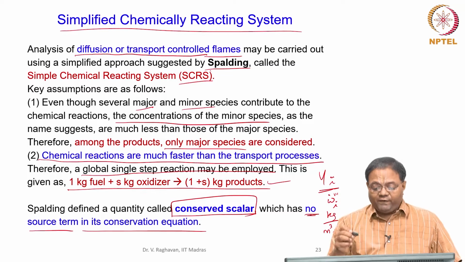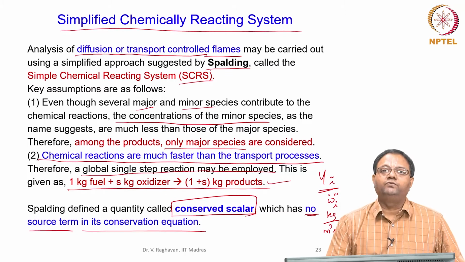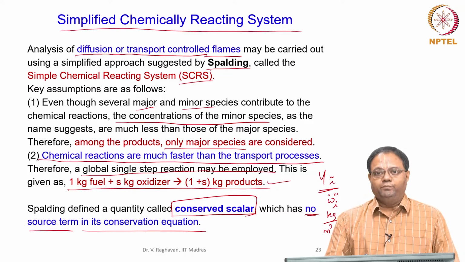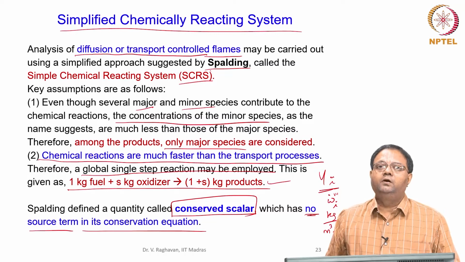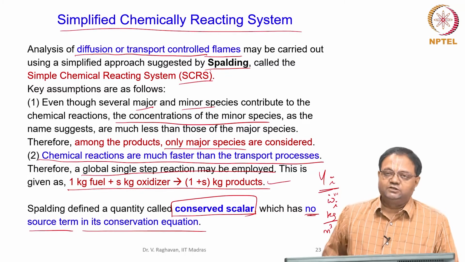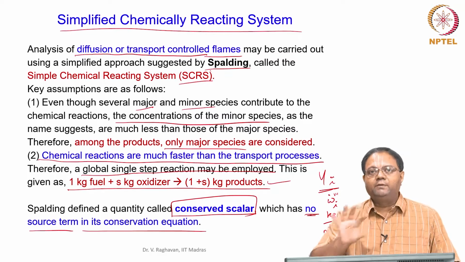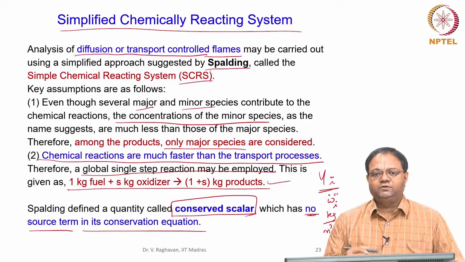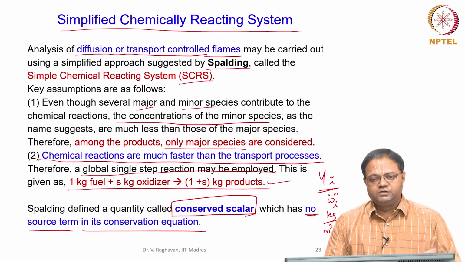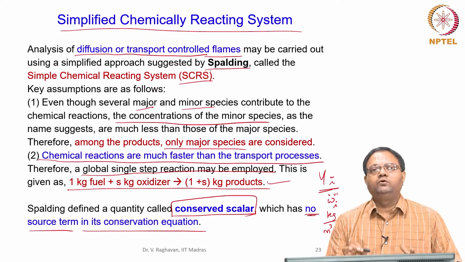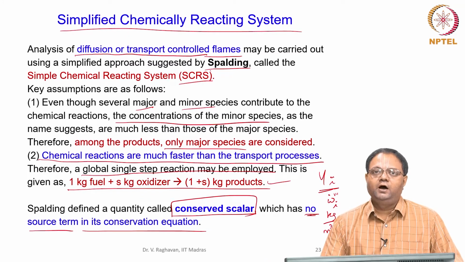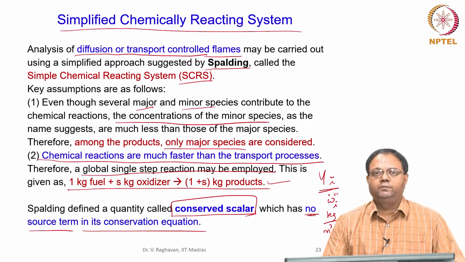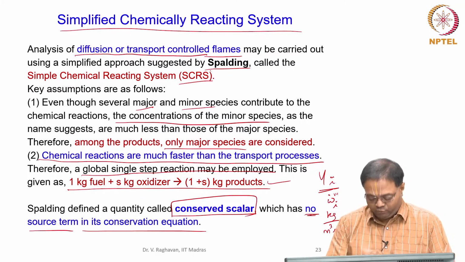How will you define such a variable? That is what we have to see. My main intention of this simple chemical reaction system is to eliminate the source terms, because I do not want chemical kinetics. The interaction of chemical kinetics is very minimum or negligible here. So how can we eliminate the chemical kinetics and concentrate on the transfer processes? That is what we are trying to see here.